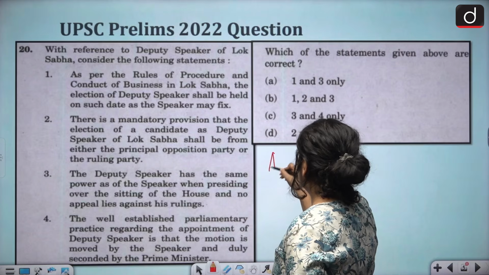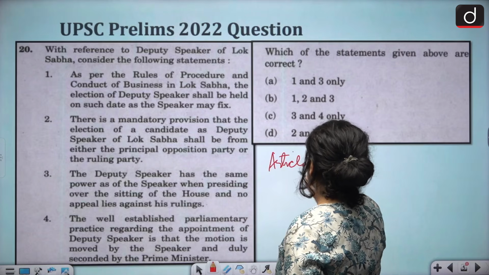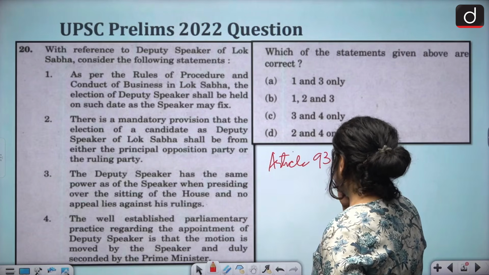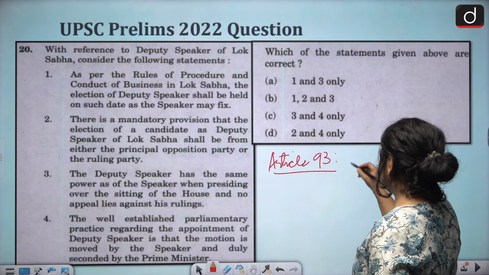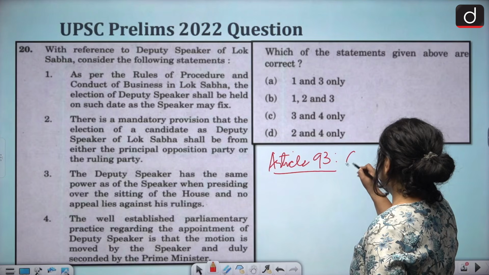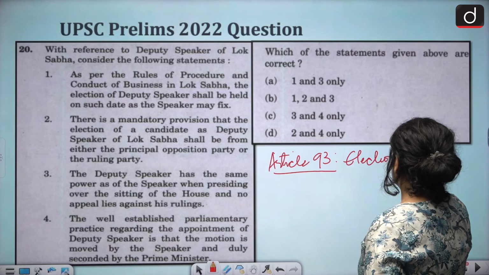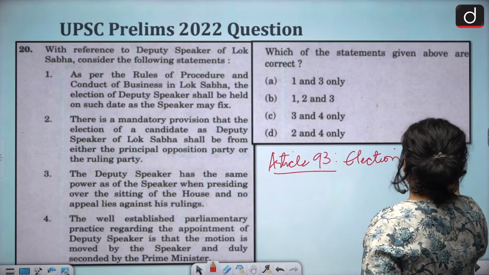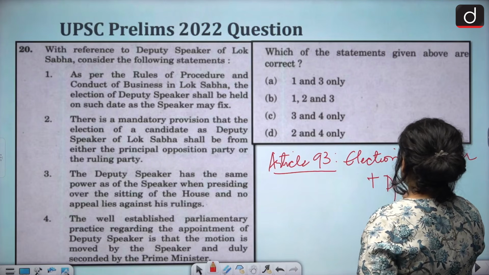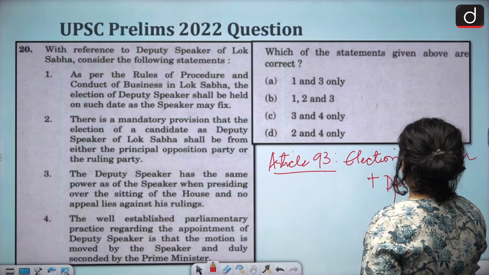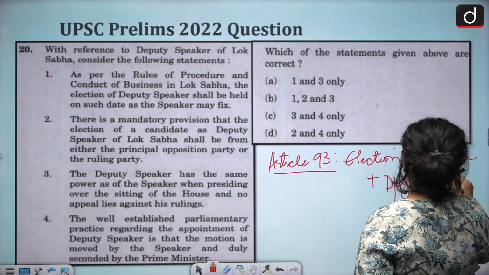Now, if we speak about the election of Deputy Speaker, then Article 93 of the Indian Constitution talks about both the election of Speaker as well as the election of Deputy Speaker. But not a lot of other details have been mentioned.